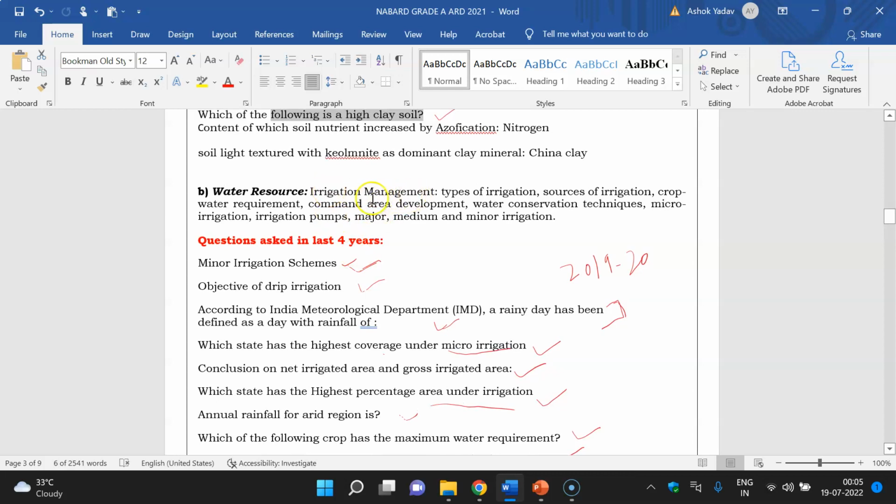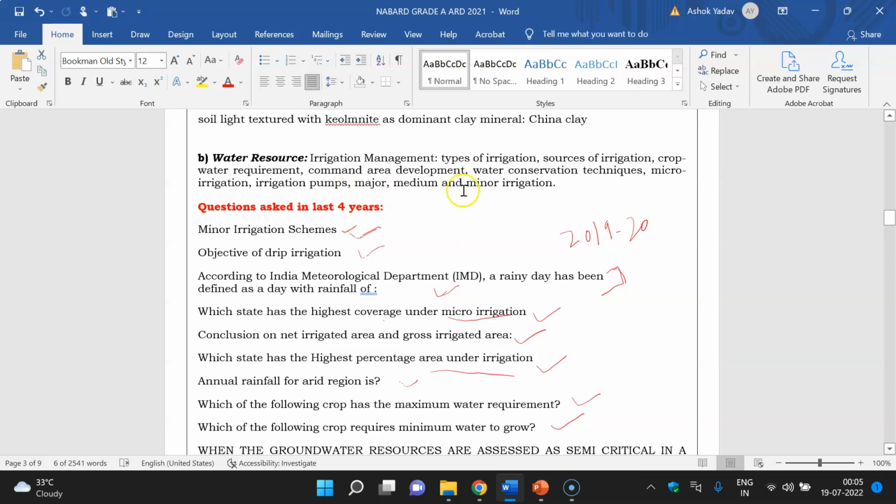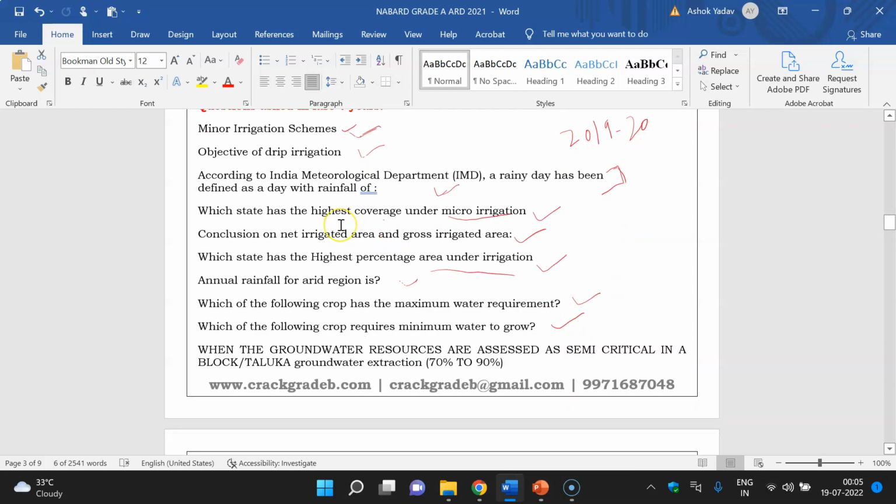Irrigation management, the third chapter: types of irrigation, sources of irrigation. Even in the descriptive paper last year, a question was asked from this chapter. Drip irrigation, crop water requirement, command area development, water conservation techniques, micro irrigation, irrigation pump, major, medium and minor irrigation. So in this chapter also they have asked the basic concept. They are not asking much depth. Some questions you can find difficult, that is possible in every chapter, in every exam.